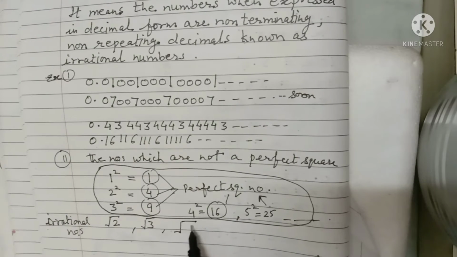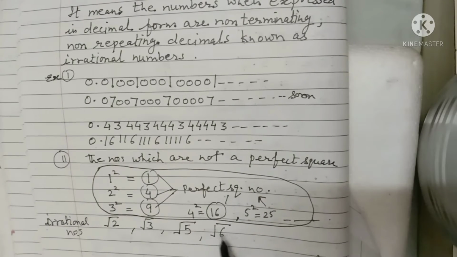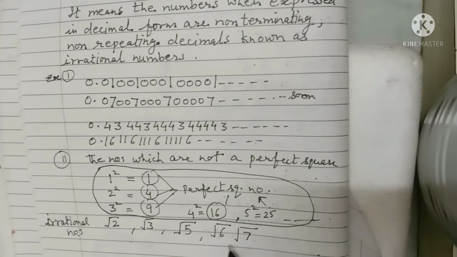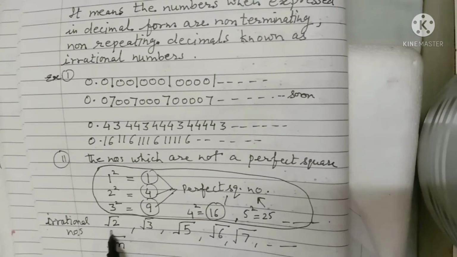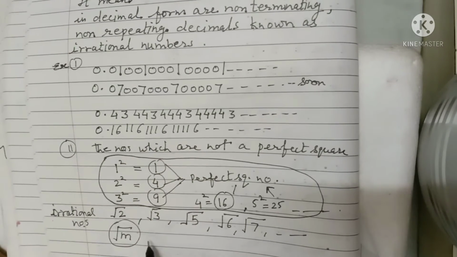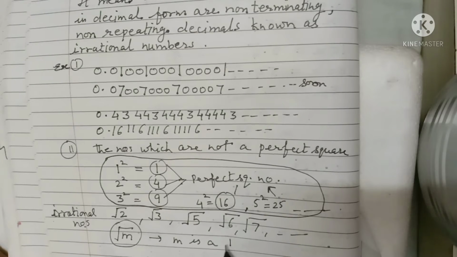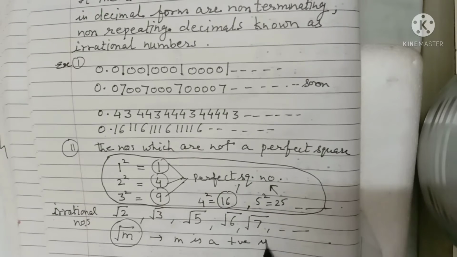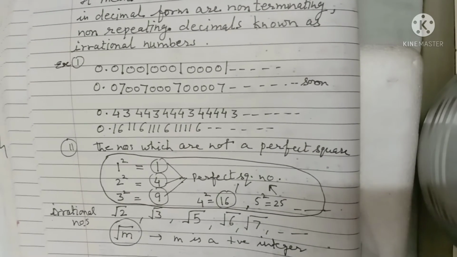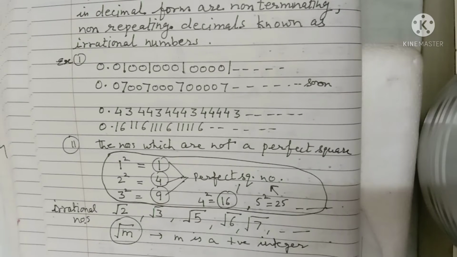We will take under root 5, under root 6, under root 7, and it is of the form under root m, where m is a positive integer. Such types of numbers are known as irrational numbers.